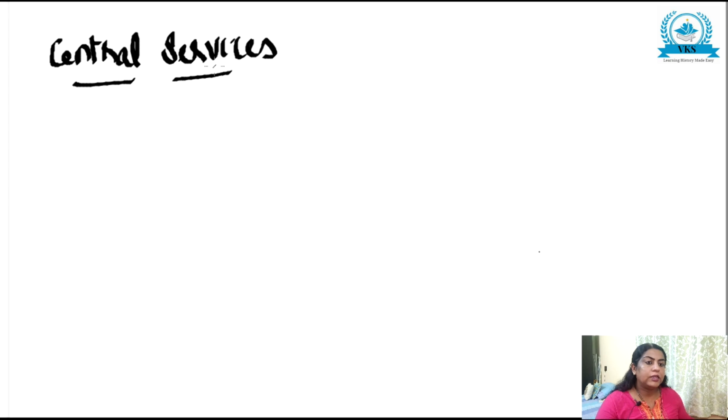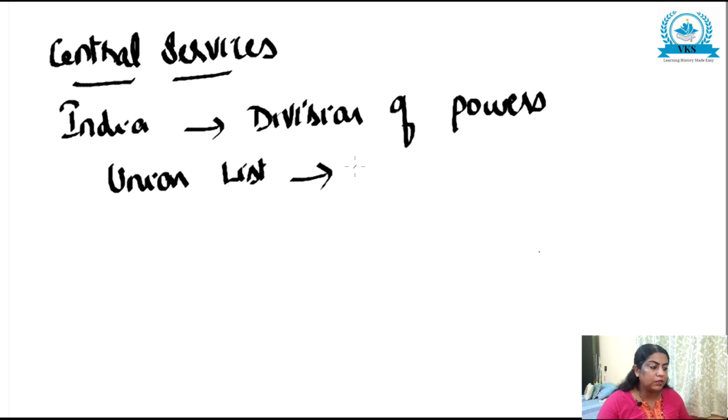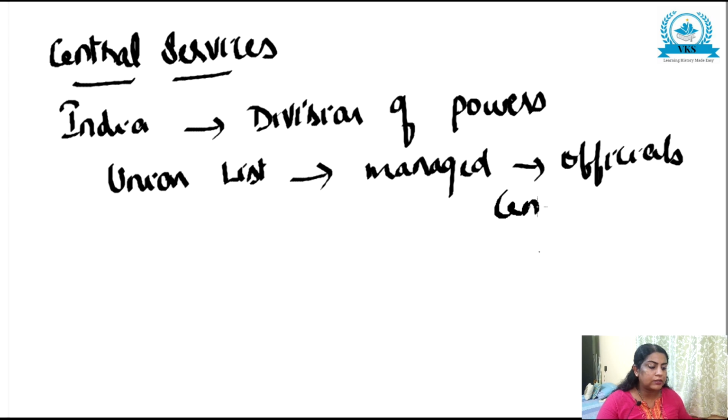India is a union of states and it provides for division of powers. So in a country like India, we have division of powers. We have the state list, union list, etc. And the subjects mentioned in the union list are to be managed by a separate body of officials under central services.